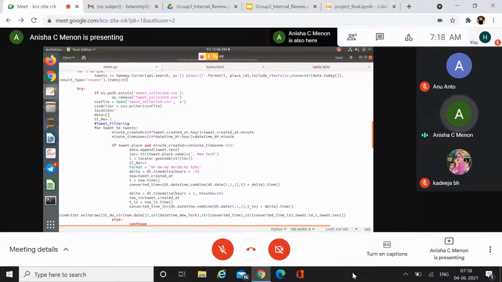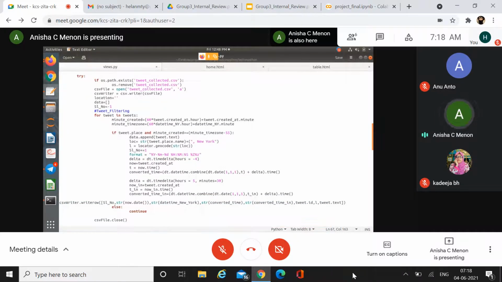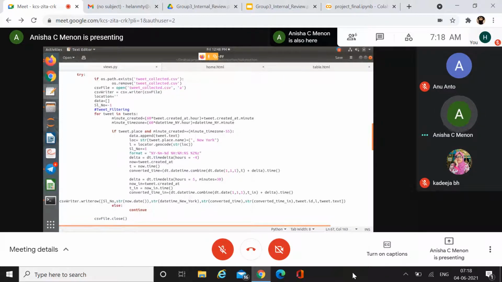After creating the CSV file, we need to filter the tweets. The filtering was mainly done based on the time and the date at which each tweet was created. According to researchers, the average time of traffic in New York City is 55 minutes, so we apply a time constraint here.